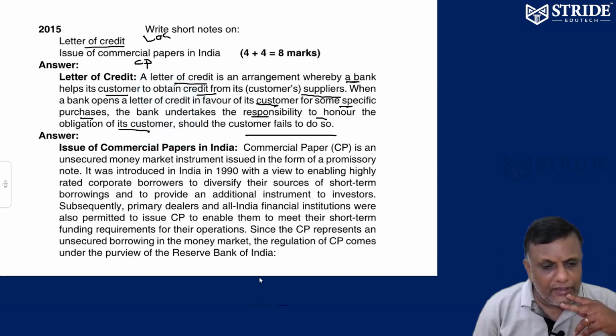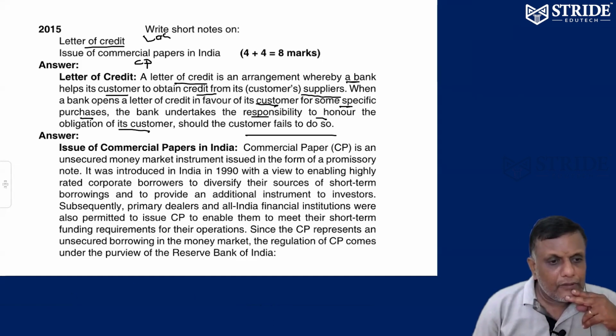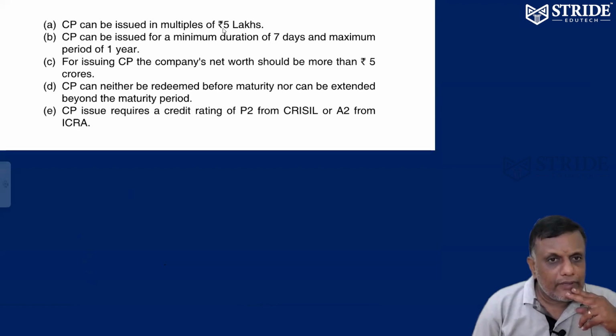CP, I told you, so it's a money market instrument, unsecured, short period, net worth required, and it's going to be a few days to a few weeks, right? CP. Same multiple of 5 lakhs we can raise. Minimum period of CP 7 days to maximum 1 year. If you're going to issue CP, your net worth should be more than 5 crores.